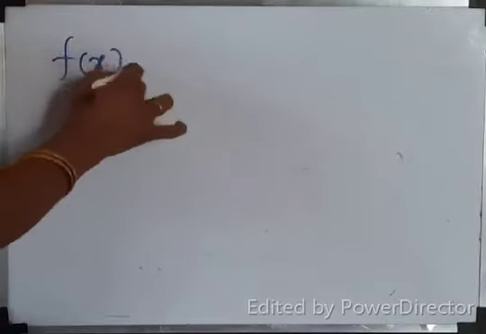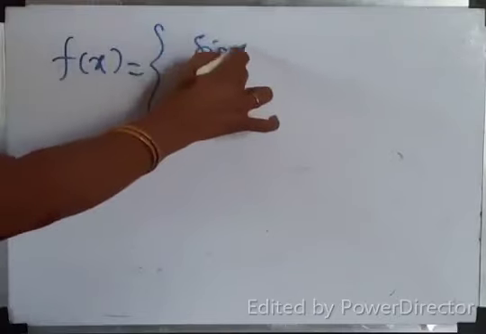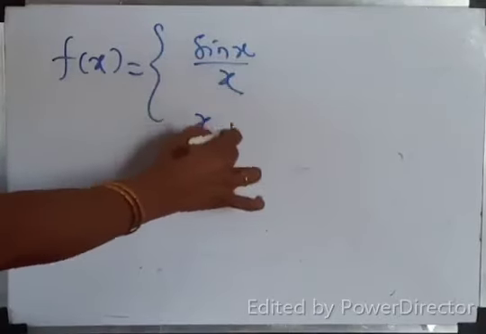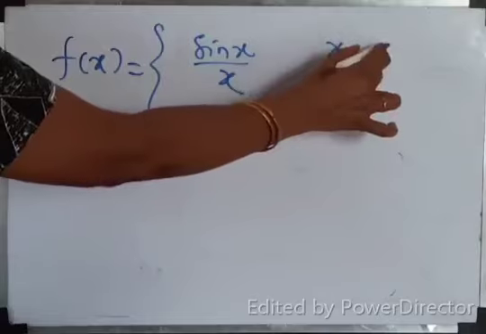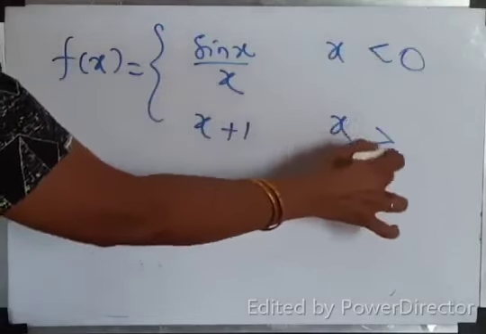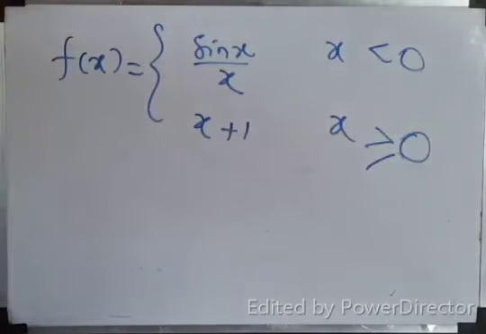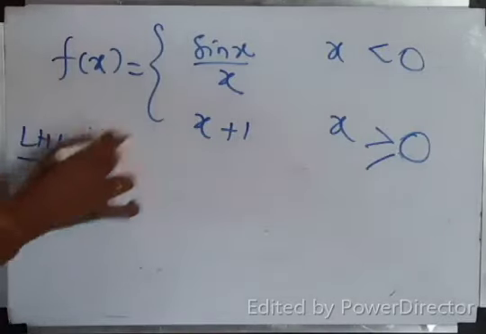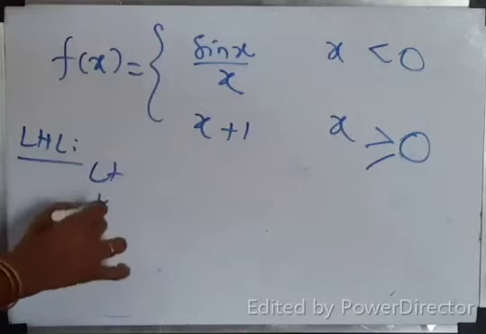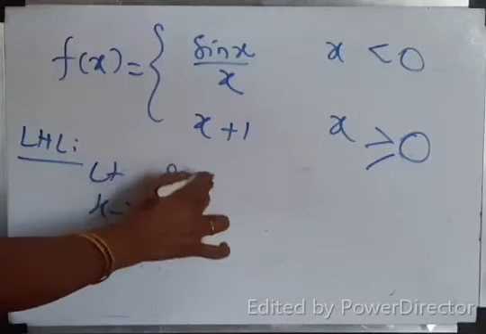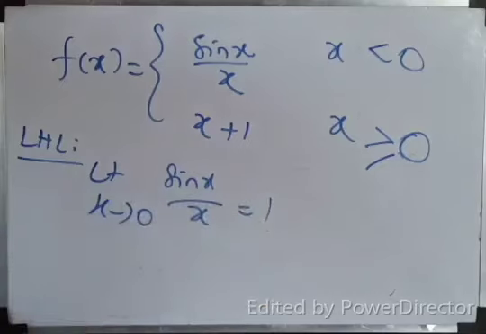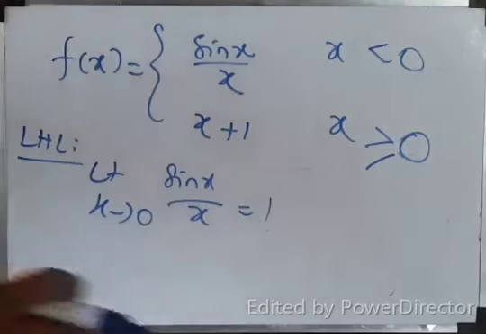Shall we do the same type of question one more? Discuss the continuity for the function f of x equal to sin x by x if x less than 0, and x plus 1 if x greater than or equal to 0. That means two different functions. For LHL, which function to be taken? Sin x by x. Limit x tends to 0 of sin x by x, what is the value? 1.